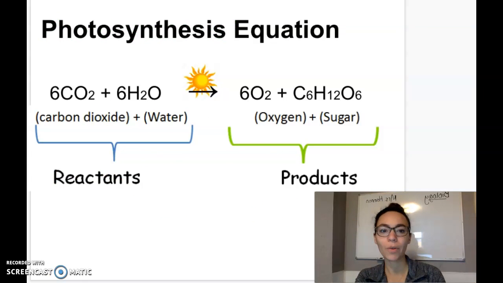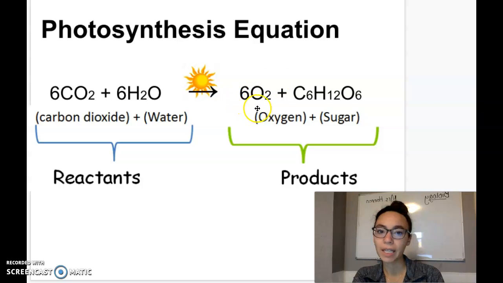All right, so if we were going to put this into a chemical equation, this is what it would look like. So we've got carbon dioxide plus water, H2O is water. Here's your chemical reaction here. So usually sunlight is shown over the arrow in this chemical reaction just to show that that's the energy that's powering the reaction.